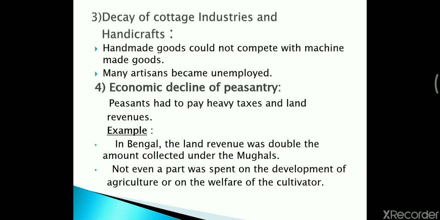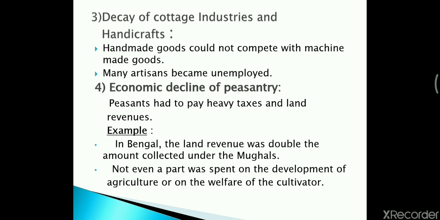So as we can see, the peasants or the farmers were also dissatisfied by the rule of the Britishers, because now almost double the tax they had to pay, which they were paying before the Britishers came in India. And not even a part was spent on the development of agriculture or on the welfare of the cultivators.